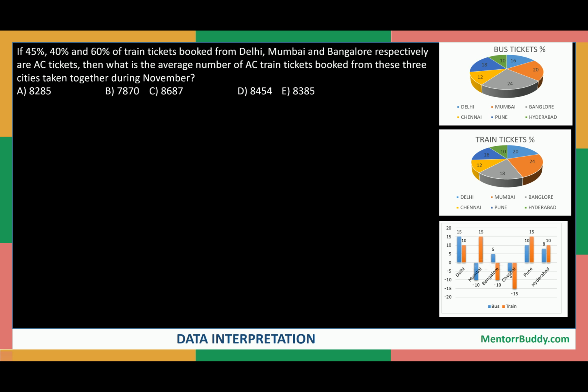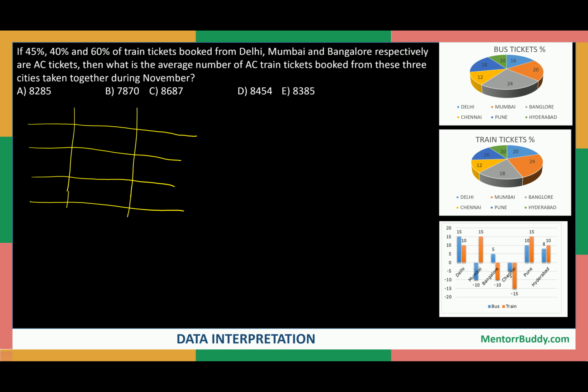First of all, we will write the total percentage given in October, and what the total percentage calculation will be for November. If we are talking about three cities, then we can draw it like this: this is Delhi, Mumbai and Bangalore. Three cities are there.